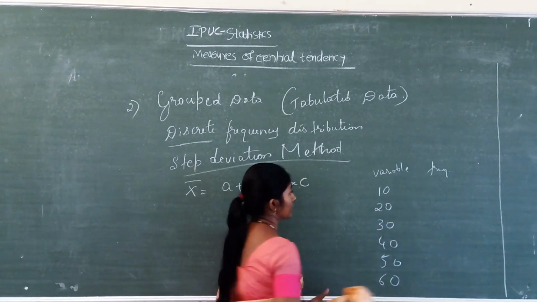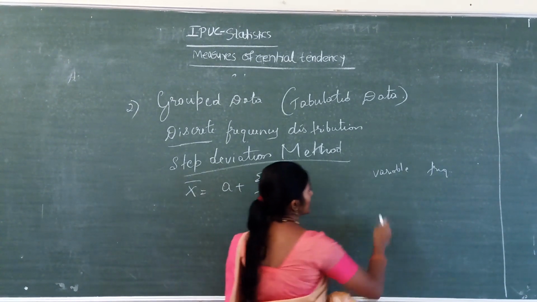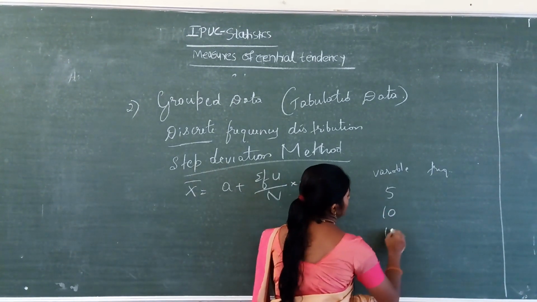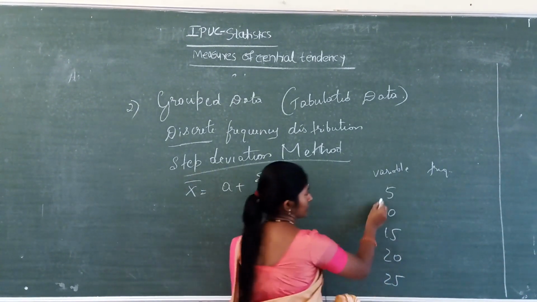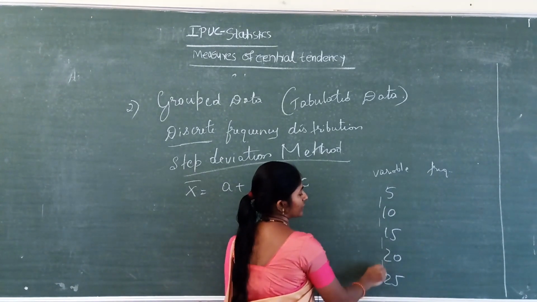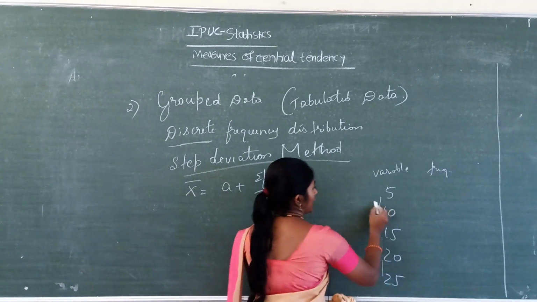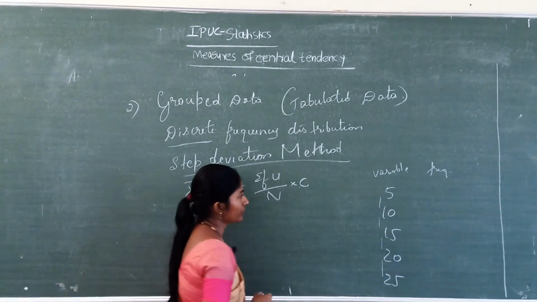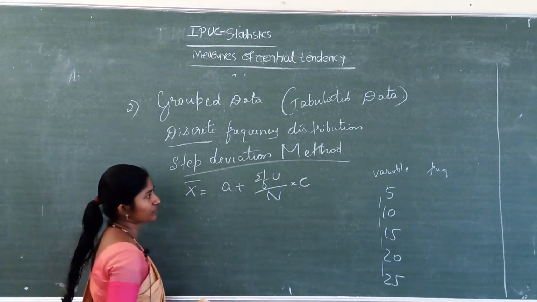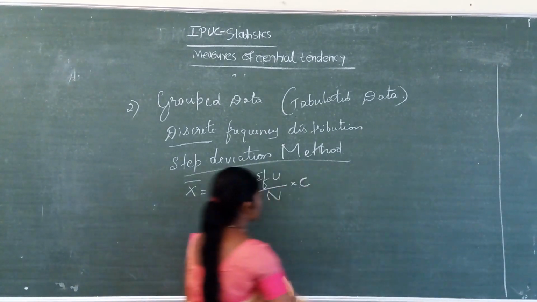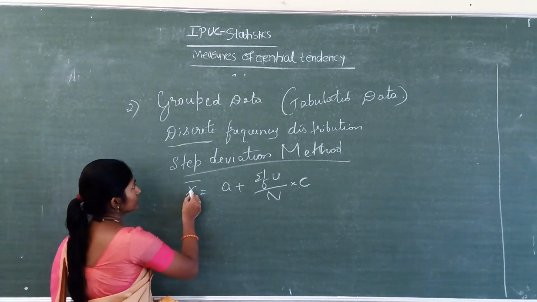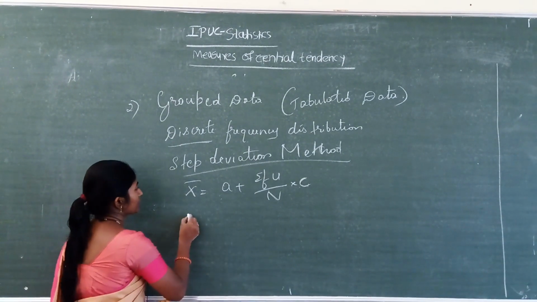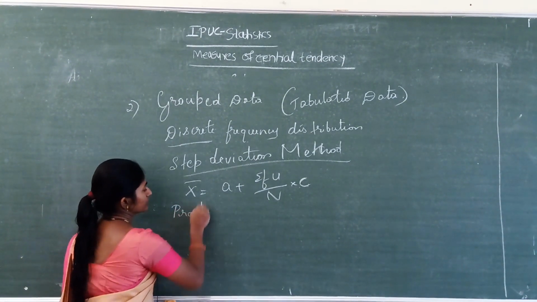Or otherwise, here also the difference is 5, 5, 5. When all the differences in the variable are the same, then only we have to use this step deviation method.